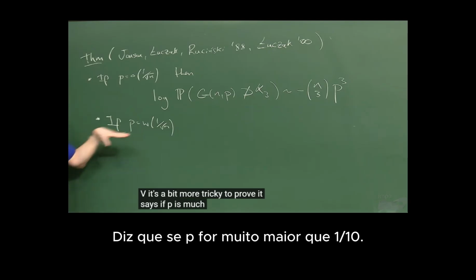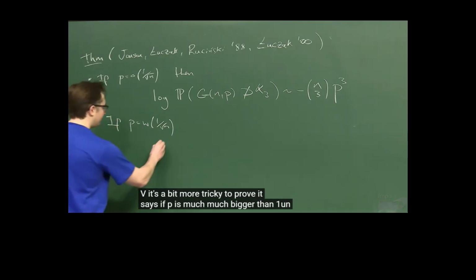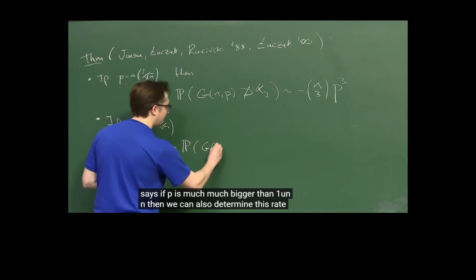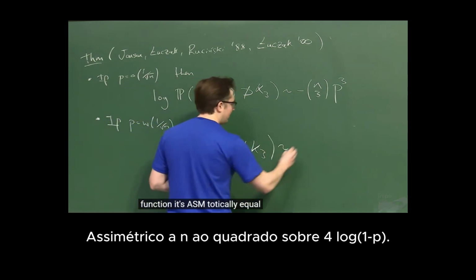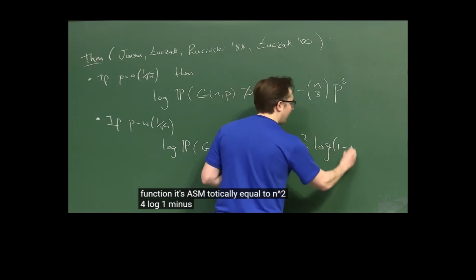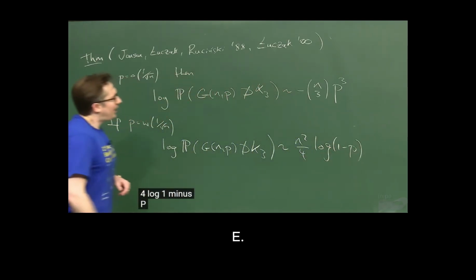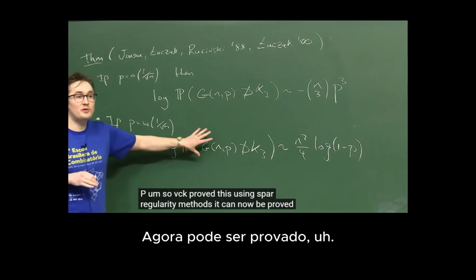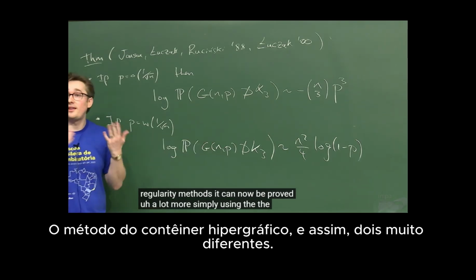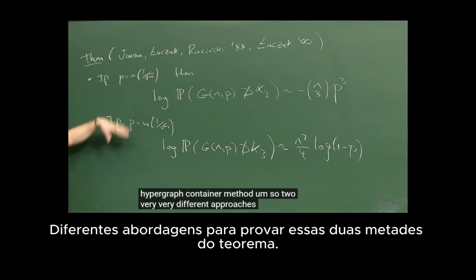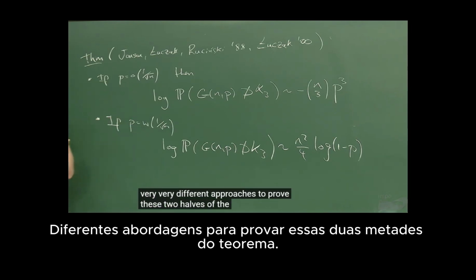It says if p is much, much bigger than 1 over root n, then we can also determine this rate function. It's asymptotically equal to n squared over 4 times log of 1 minus p. Vu proved this using sparse regularity methods. It can now be proved a lot more simply using the hypergraph container method. So two very different approaches to prove these two halves of the theorem.